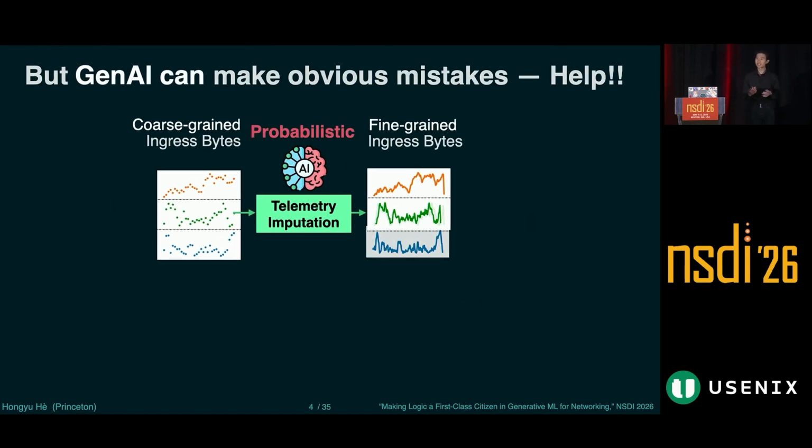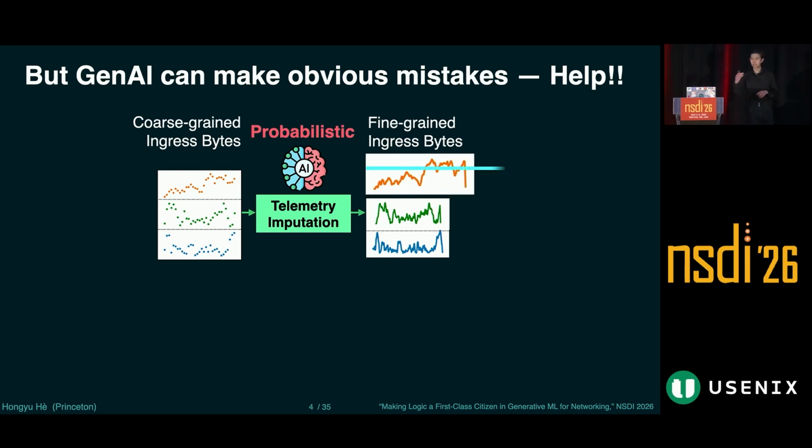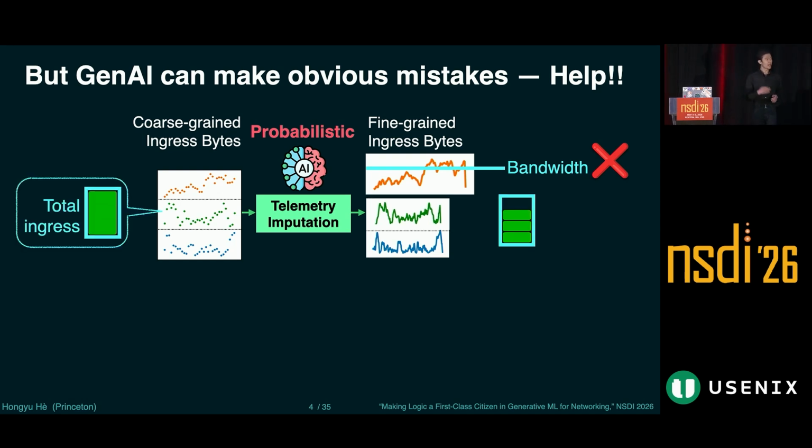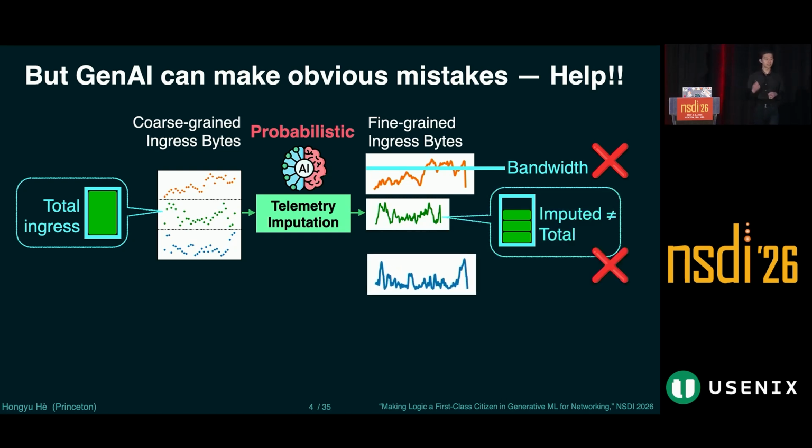While GenAI has become increasingly powerful, its probabilistic nature means it still makes mistakes. For example, the imputed ingress bytes could be even larger than the bandwidth. And the imputed values could not add up to the total value, which is another mistake. And it can also generate small ingress values, which contradict the congestion signals we observe from the network.